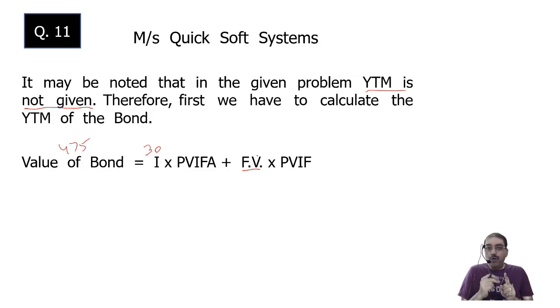Now one more twist in the problem is that since you are redeeming half the face value at the end of the 6th half year, in the 7th half year when you calculate interest, it will not be 30, it will be 15 rupees, because half your face value has been redeemed. So only the remaining half is there.